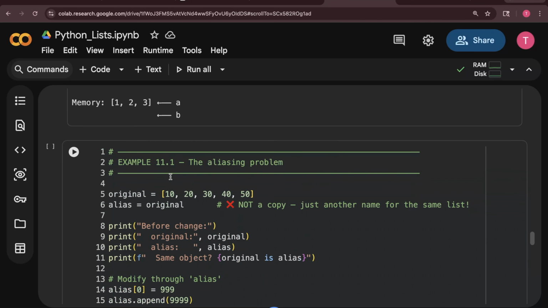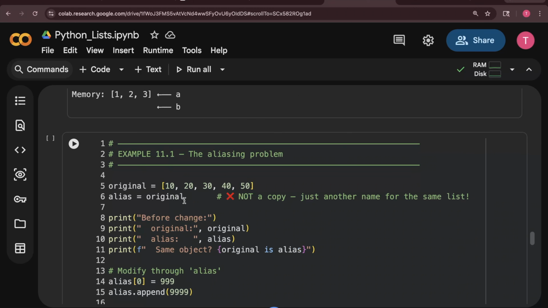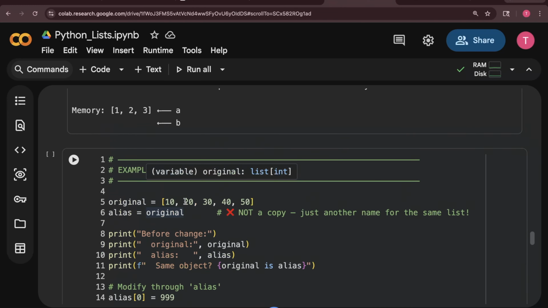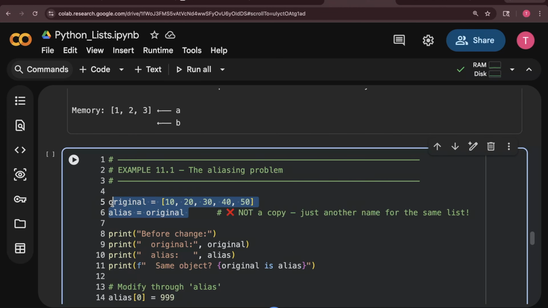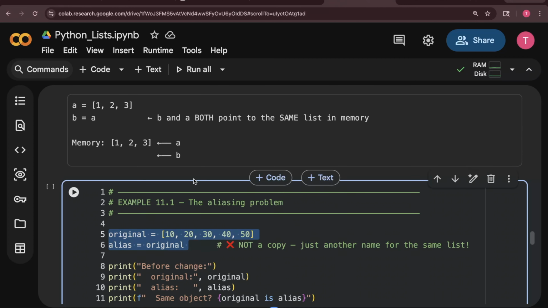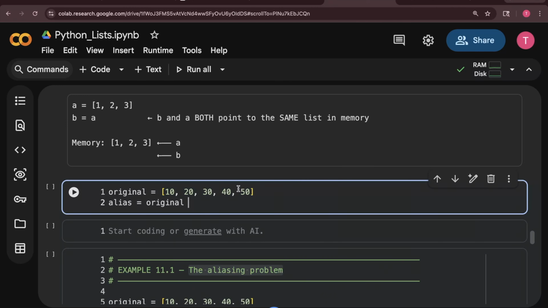I'll just explain through an example. Okay, this is the aliasing problem. I'll discuss what the aliasing problem is. Now let's see, you have a list called original, and this list has values 10, 20, 30, 40, 50. Great. I created another variable called alias, and I did alias equal to original. Simple. So what is the value of alias now?